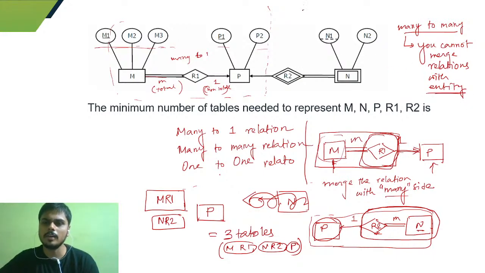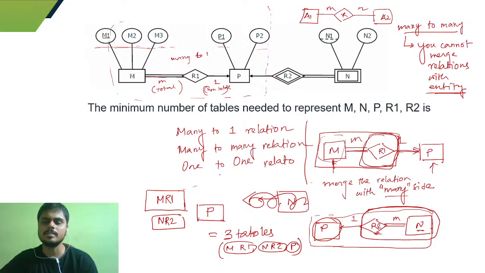So if you have relations like this, let's say this is A1 and you have a relation like this R, and you have another entity A2. So you can see here there is an M to N, the many to many relation.